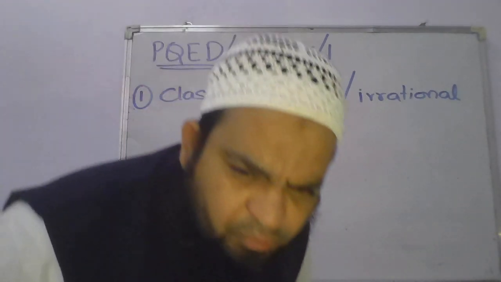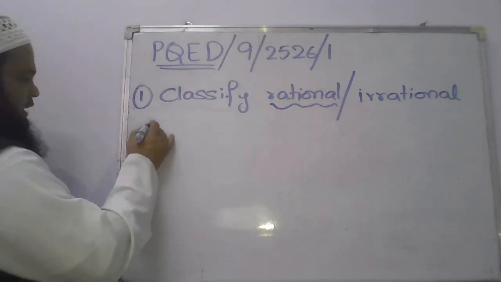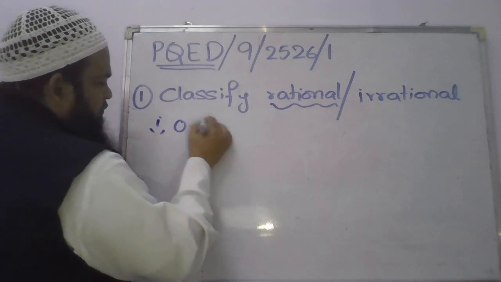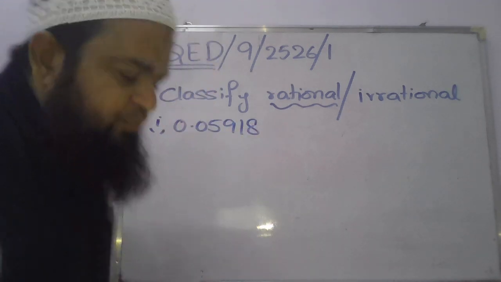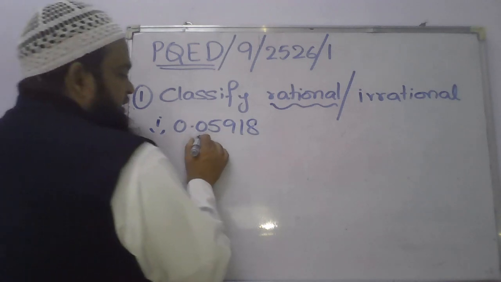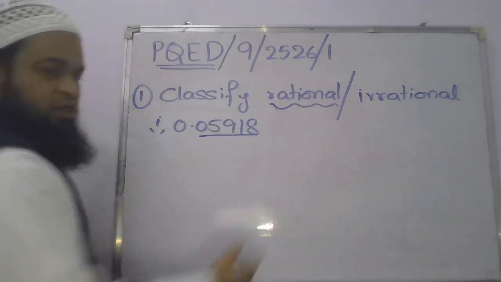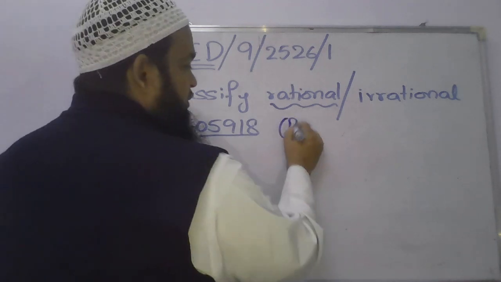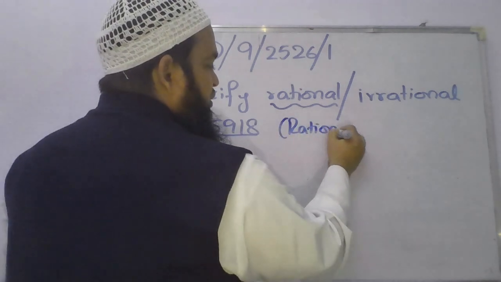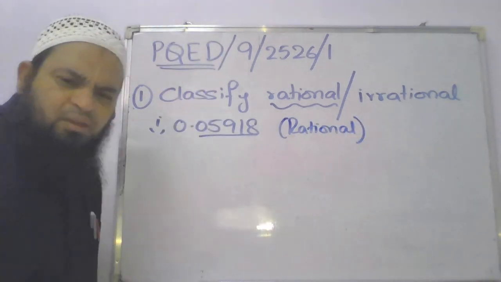What is the question here? The first one is 0.05918, and yes, this decimal ends after 5 digits. There is no continuation. So if it is terminating, what is this? Yes, good, it is a rational number. Okay, then what is next?